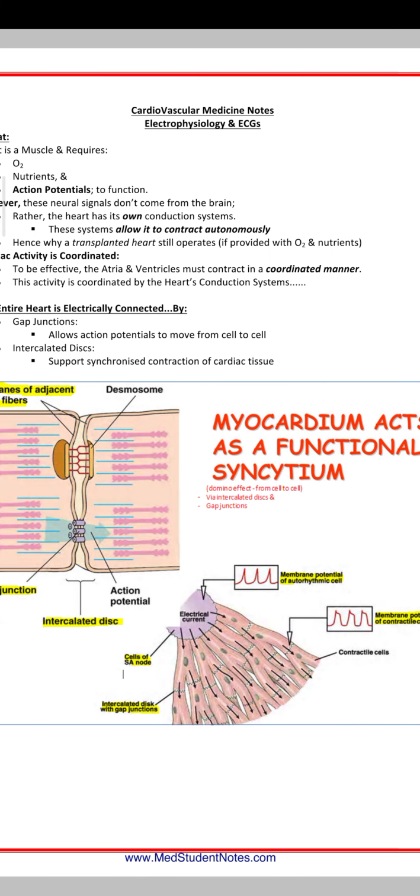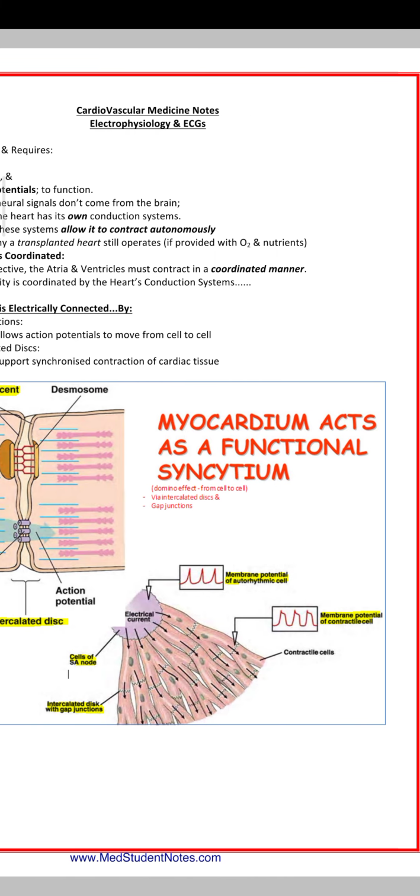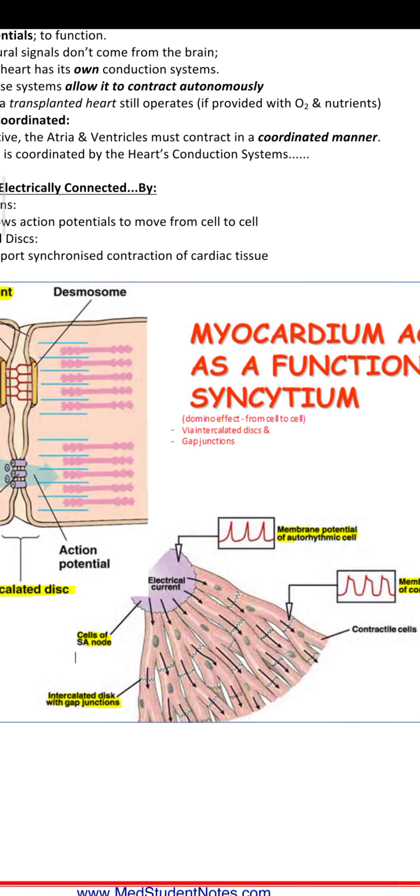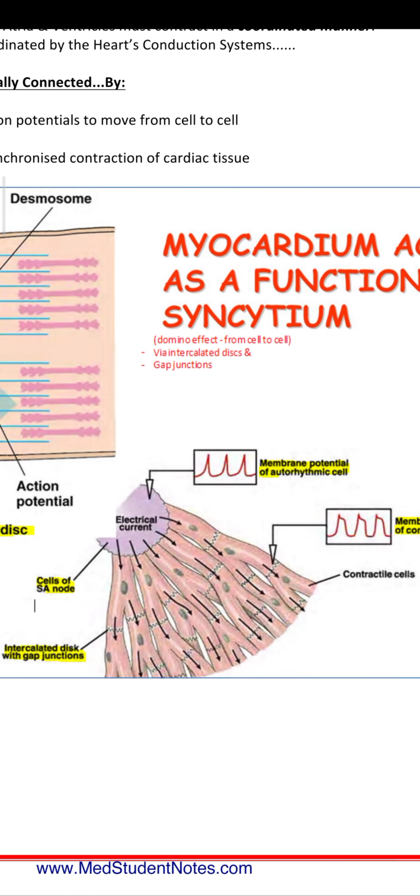So the muscular system identifies this electric current, or the contractile cells identify the SA node's electrical current. You can see that the intercalated discs are between these gap junctions. There are many intercalated discs between the heart's contractile muscle cells. This current passes from one disc to another through these gap junctions. So the action potential generated in the SA node passes through the gap junctions or interconnected discs.